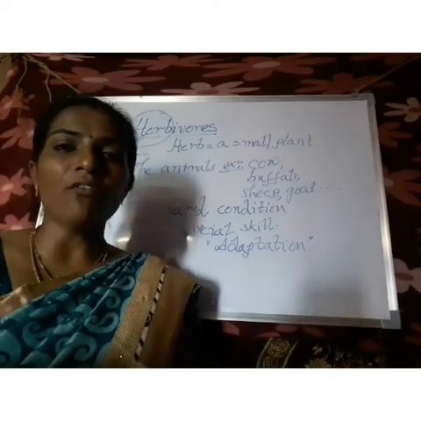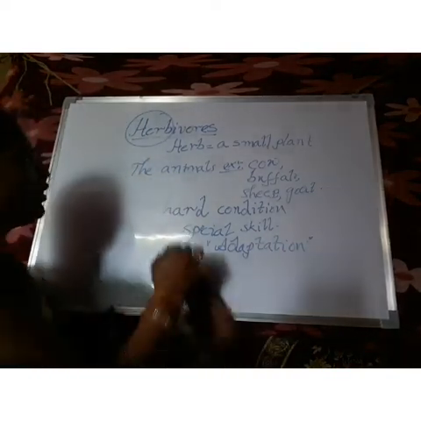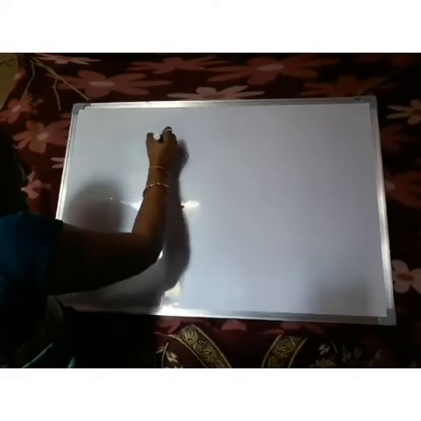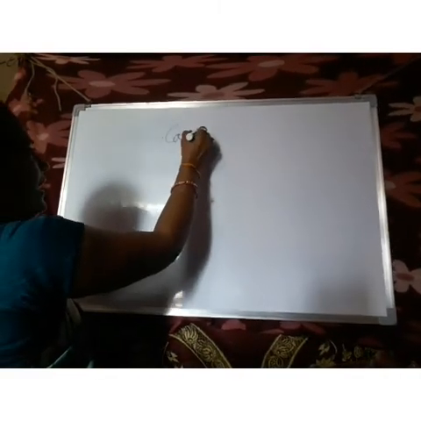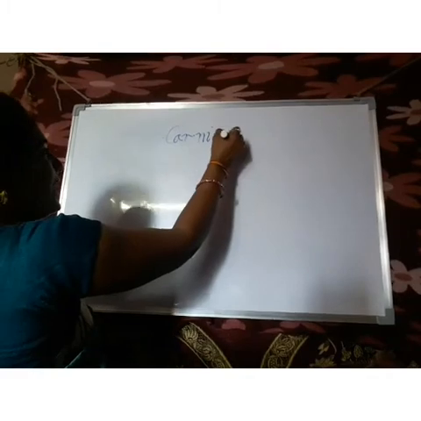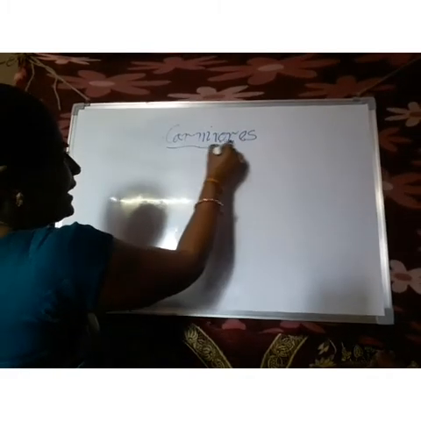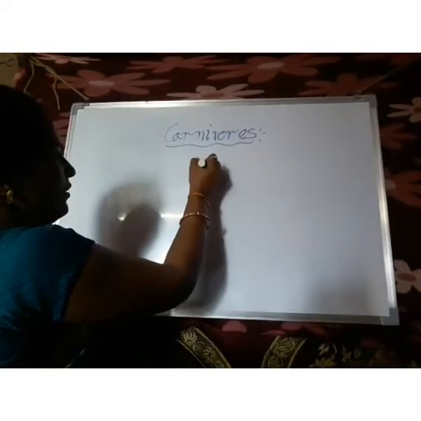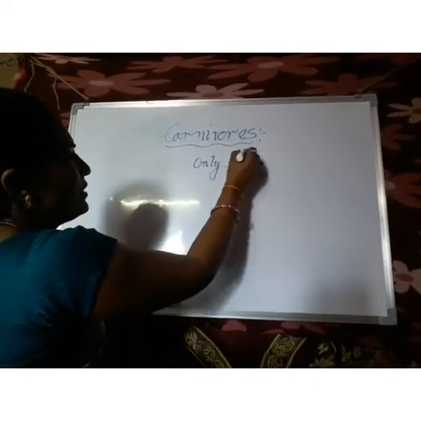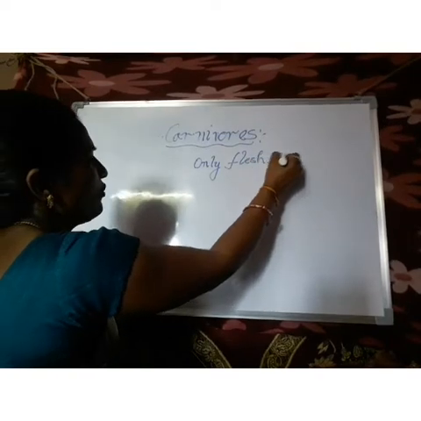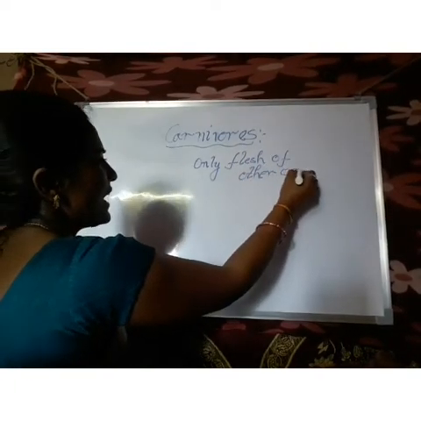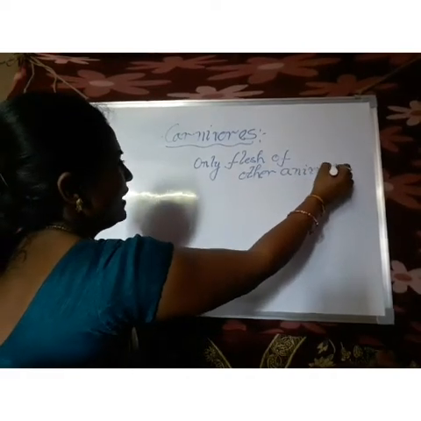Example, the giraffe. Coming to the second one, carnivores. What can these animals eat? Only the flesh of other animals.